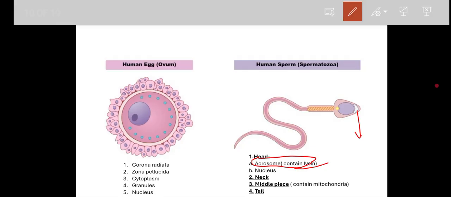The neck part, right, is not of much importance, it is just a connecting part between the middle piece and the head region, correct. And the middle piece is rich in mitochondria, because it has to provide the energy to the tail for the movement, right. And already you know about the tail. The tail function is for the locomotion of the sperm, right. It will reach up to the oviduct where it can do the fertilization.